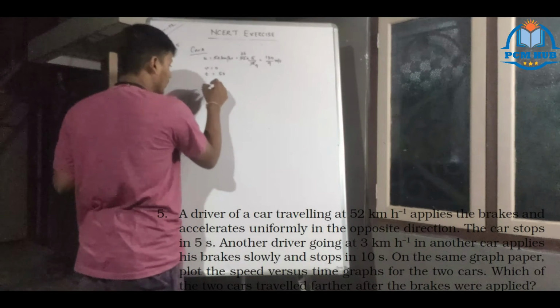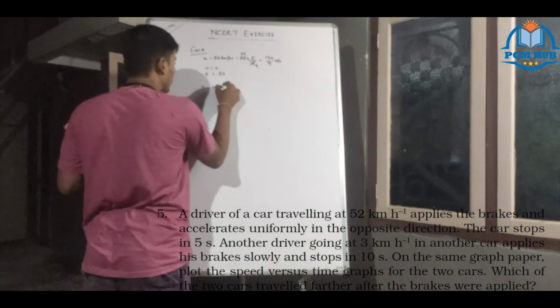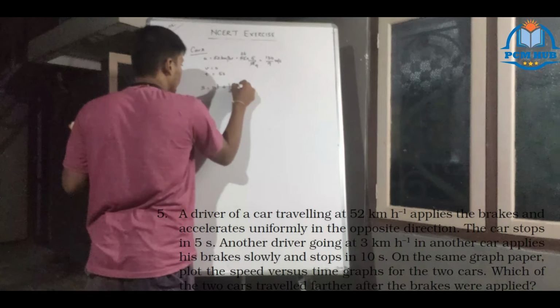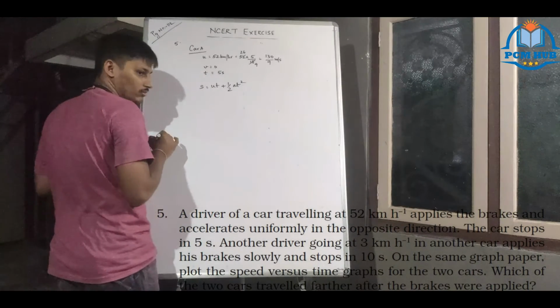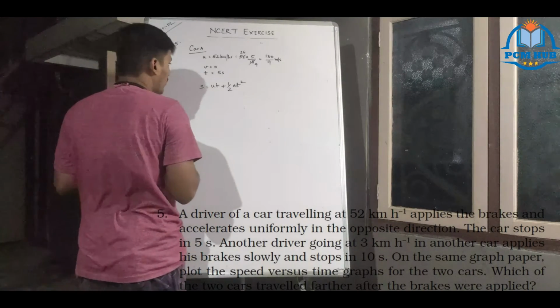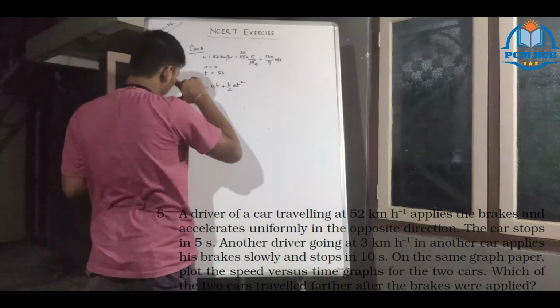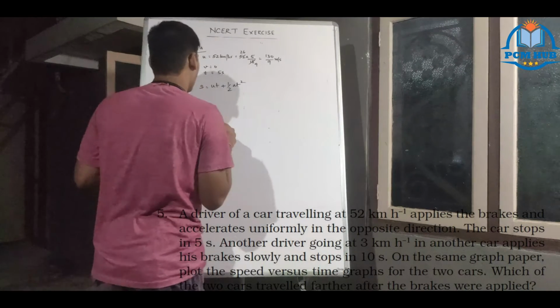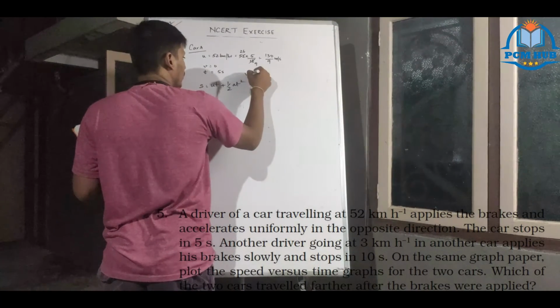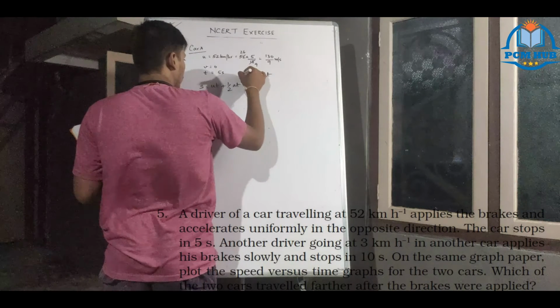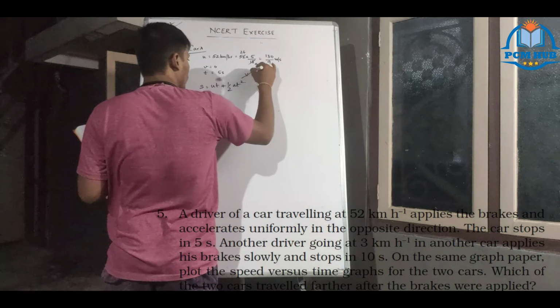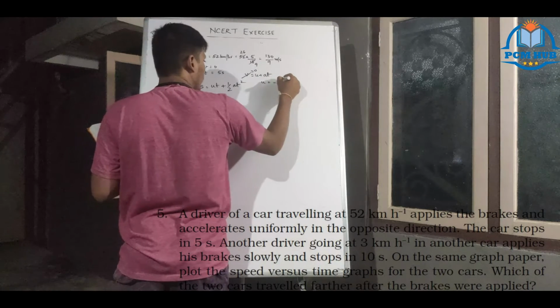I'm telling the first method. S equals UT plus half AT square. Okay, acceleration we don't know. V equals U plus AT. V is 0, so U equals minus AT.